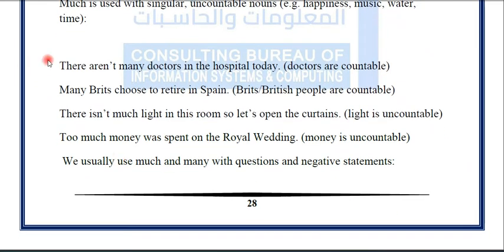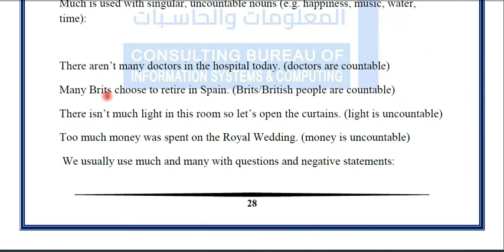for example, here we have, there aren't many doctors in the hospital today. Doctors are a countable noun and are plural here, so before it we put many, not much. Many Brits choose to retire in Spain. Brits or British people are countable. We have many Brits, so Brits are countable.